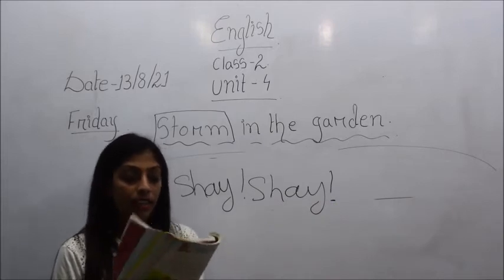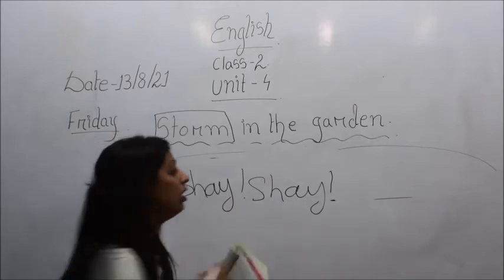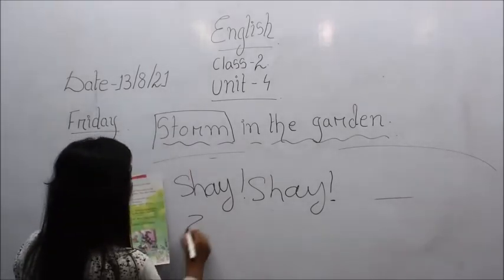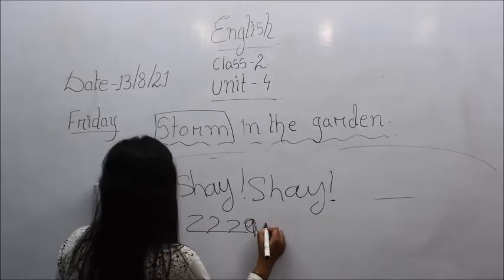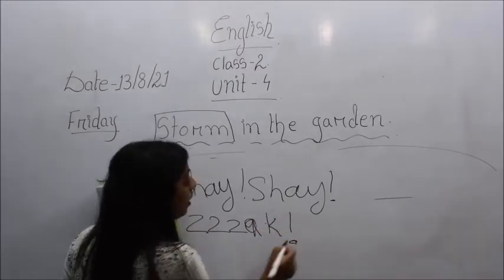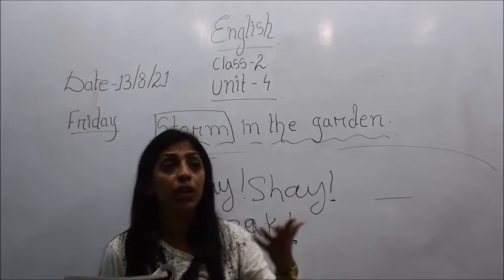And then I saw lightning flash, flash, flash, zag, zag, zag. So next he is saying that he saw lightning flashing, zag, zag, zag. Lightning, which we call bijli.